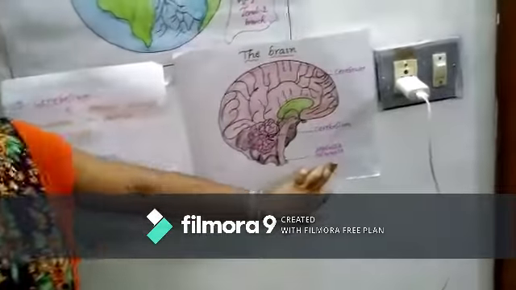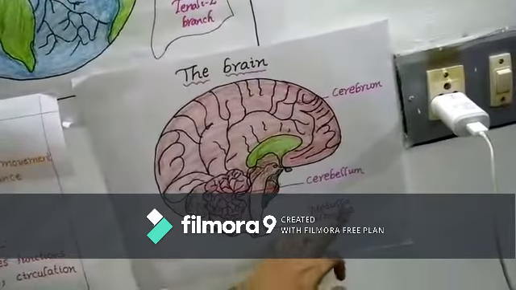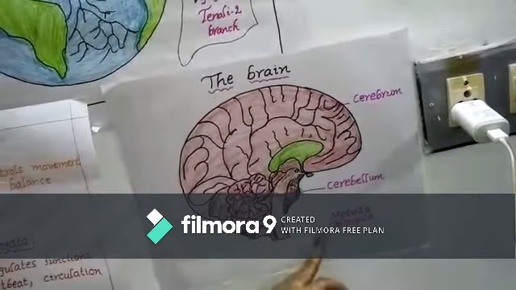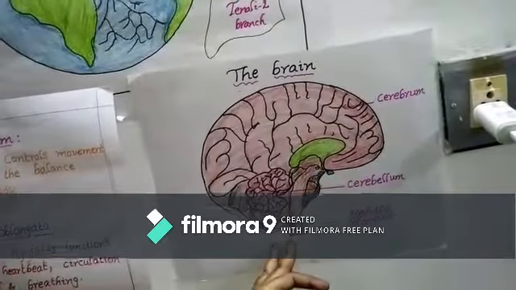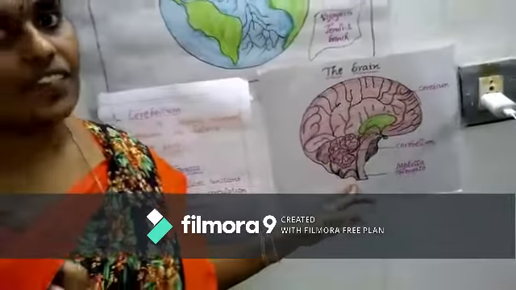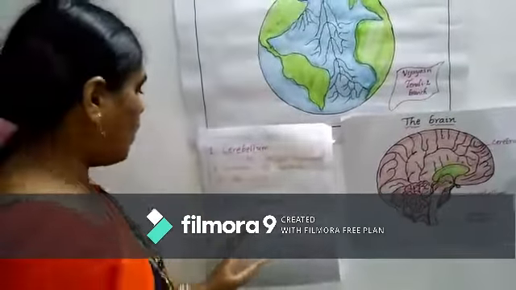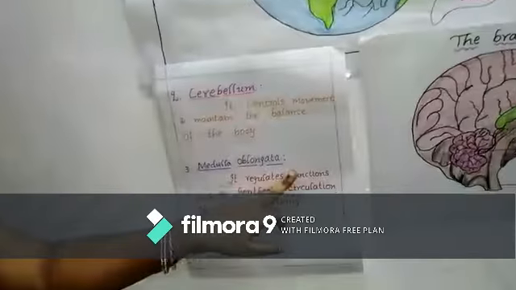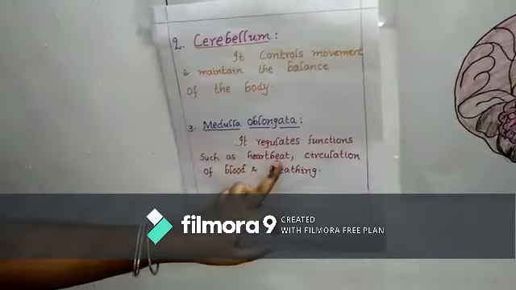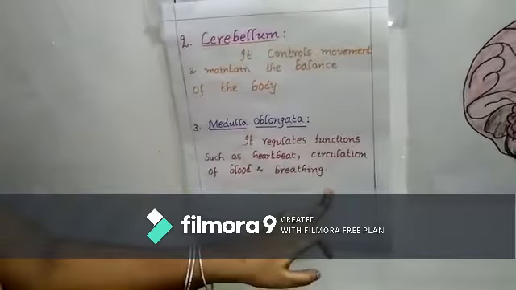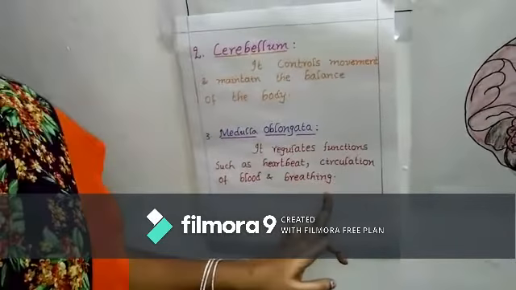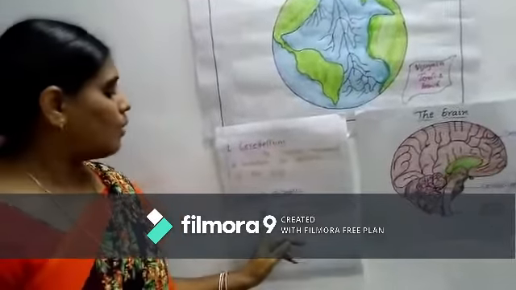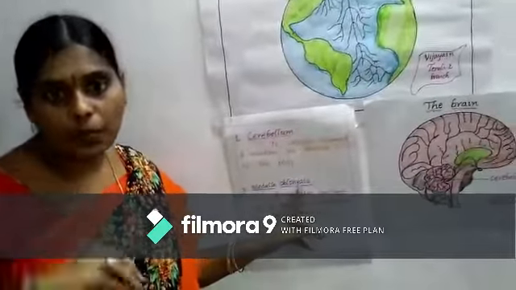Okay, next, the last part: medulla oblongata. The stem-like structure is called the medulla oblongata, and it is connected with the spinal cord. What is the spinal cord and what are its functions? I will explain that in my later classes. First of all, listen to the functions of the medulla oblongata. It regulates functions such as heartbeat, circulation of the blood and breathing. These are the inner functions of our body, so the medulla oblongata controls the inner functions of the body.